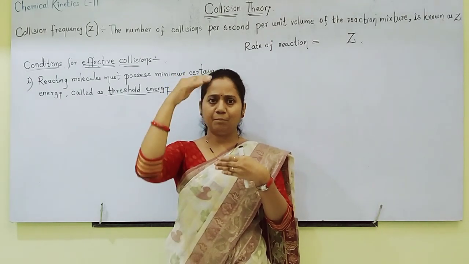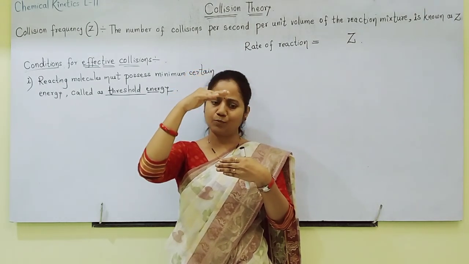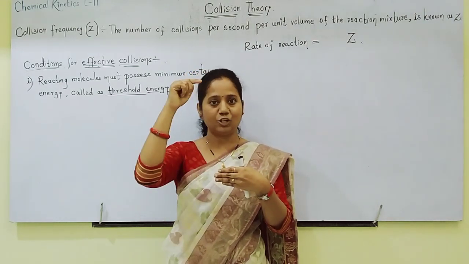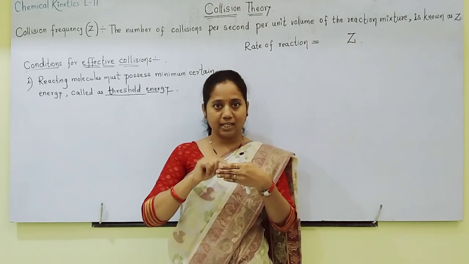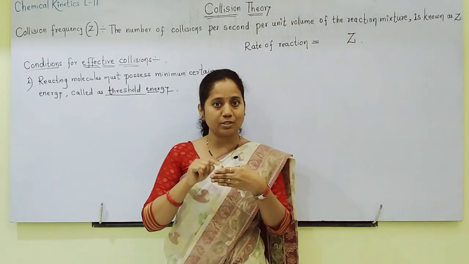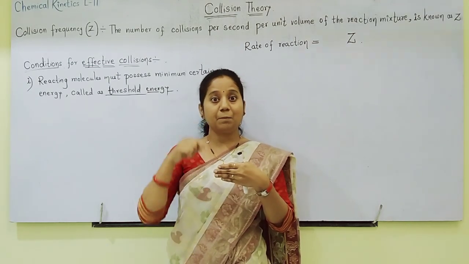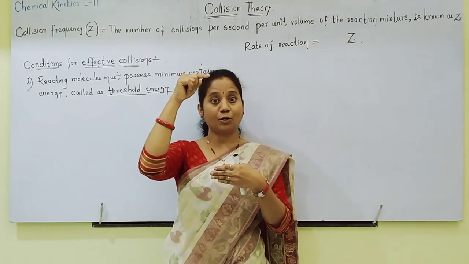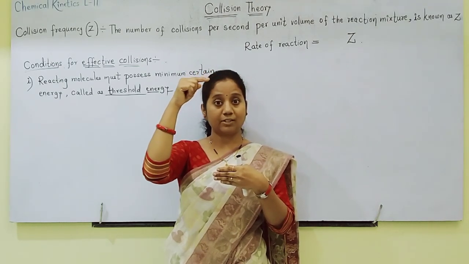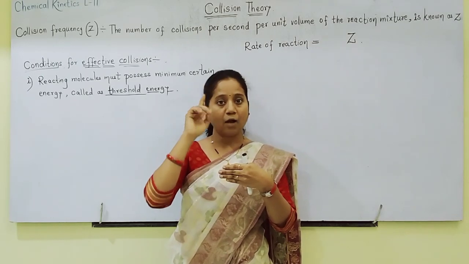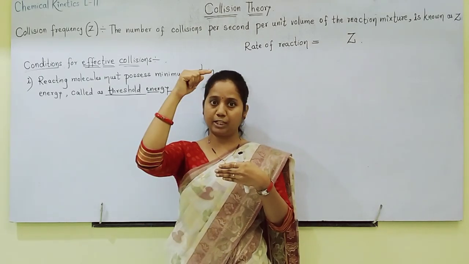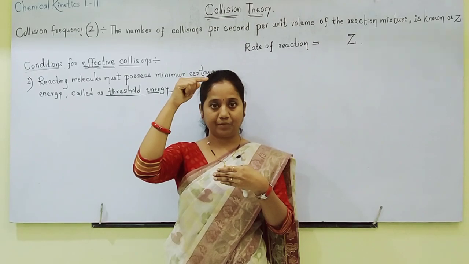But many times reacting molecules will have energy less than threshold energy. So normal energy is the energy possessed by reacting molecules in their ground state, but the minimum energy required by the reacting molecules to get converted into products is called threshold energy. Reacting molecules may have their normal energy equal to threshold energy or may not.